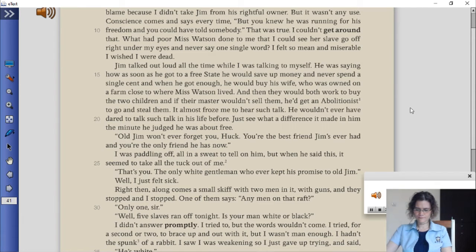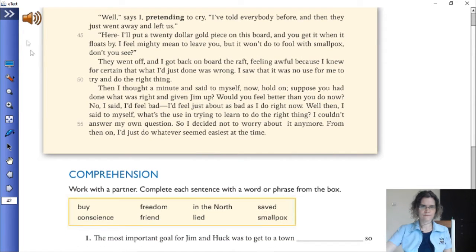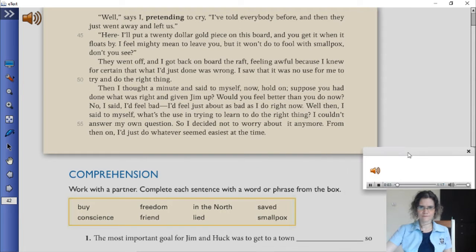"Your pop's got smallpox, and you know it. Why didn't you just say so? Do you want to spread it to everyone?" Well, says I, pretending to cry, I've told everybody before, and then they just went away and left us.